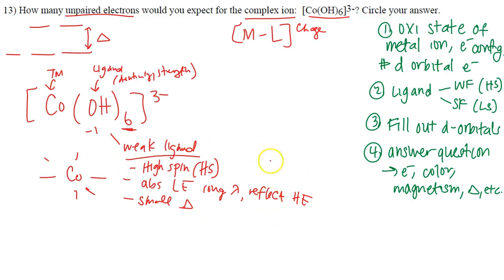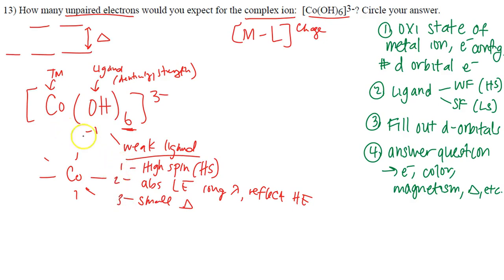Everything that we see here for weak ligands, we have the opposite for strong field ligands. So strong field is going to be low spin. They're going to absorb high energy and shorter wavelength and reflect low energy. They're also going to have larger crystal field splitting. So everything is kind of opposite. You can also go further and talk about diamagnetism and paramagnetism. Beyond crystal field splitting, does it have the longest or shortest wavelength? Does it absorb higher energy light or lower energy light? You can keep adding all these little details from knowing the notes for these ligands.